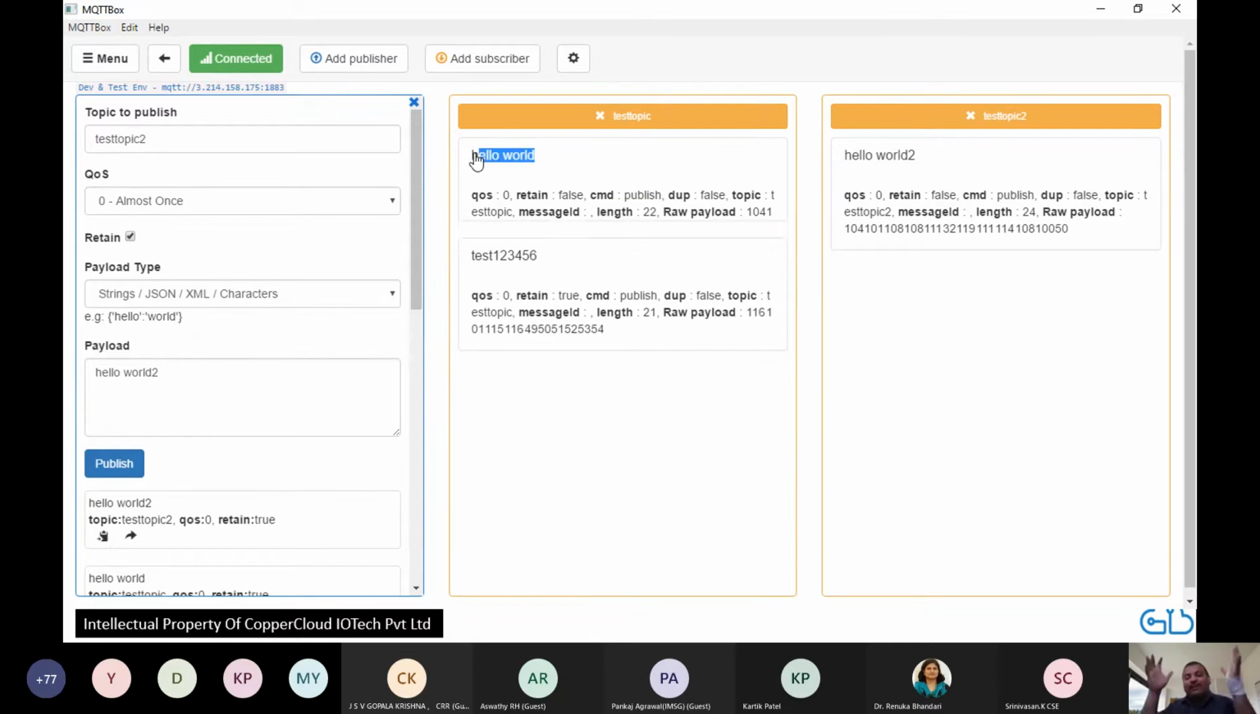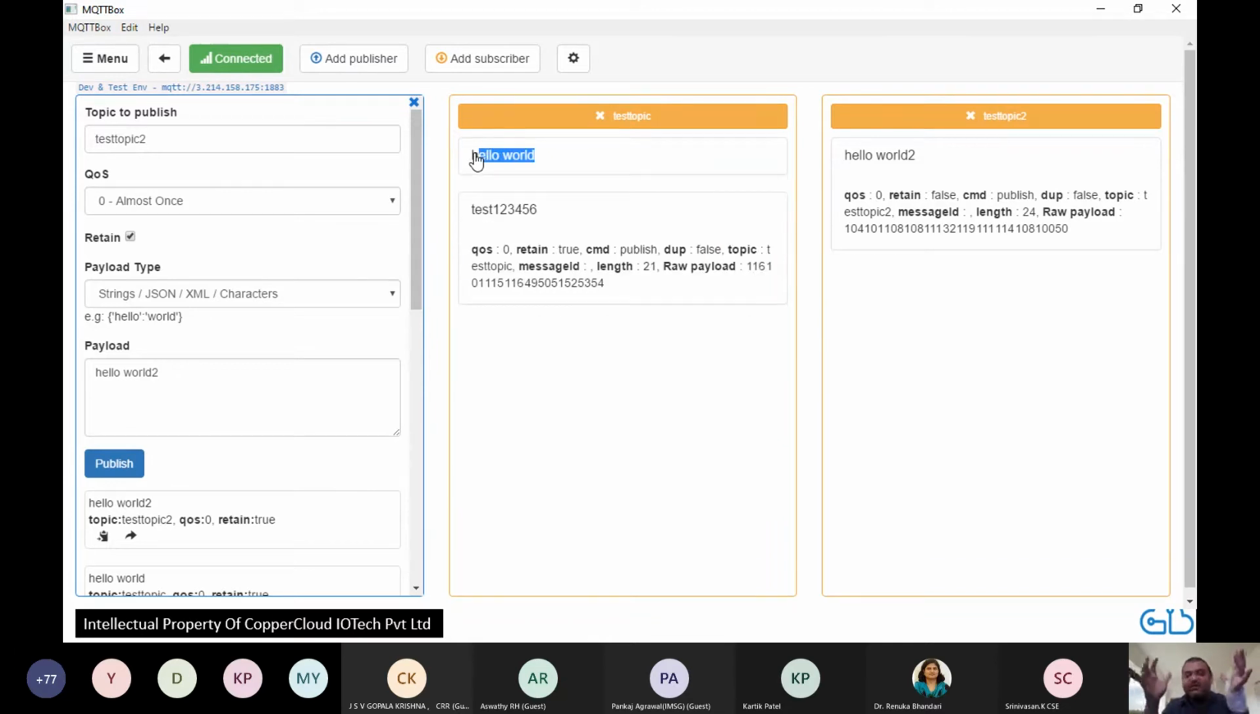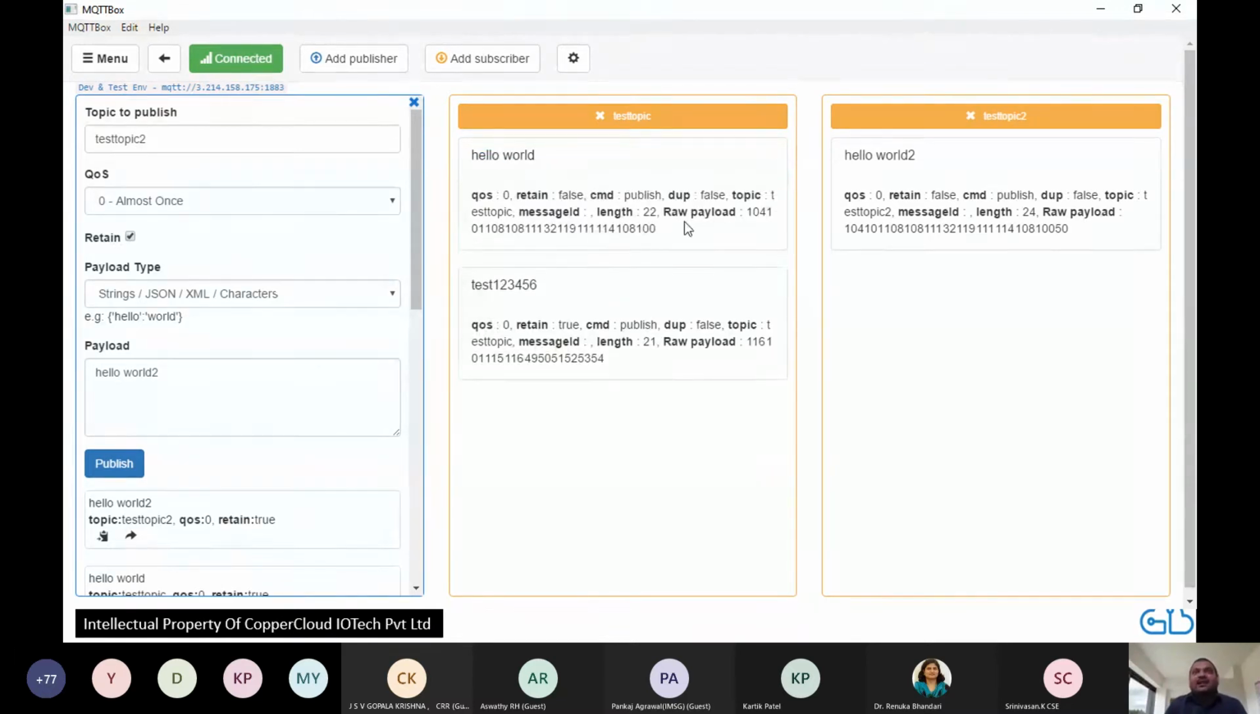Hello world is the payload. Do you remember we spoke about payload inside an envelope? Hello world is the payload. That is the important message. On top of that, there are a lot of other things, right? What QoS do you have? These are the stamps on the envelope. All right. Retain, false, command, publish, all these kind of things. All of that is the envelope.